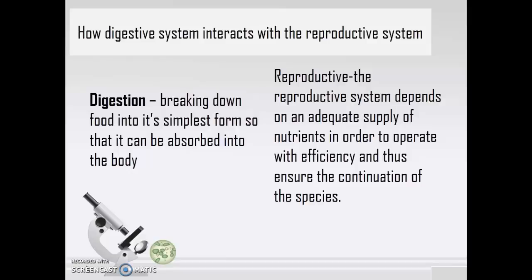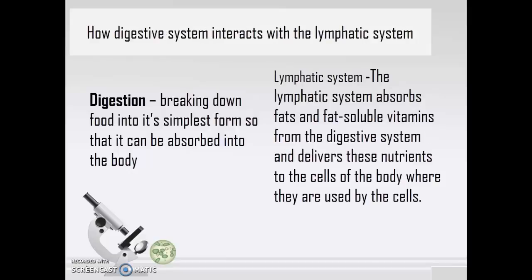All right. Now, the next thing we are going to do is how the digestive system interacts with the lymphatic system. The lymphatic system absorbs fat and fat-soluble vitamins from the digestive system, and it delivers these nutrients to the cells of the body so that they can be used by the body. See, cells cannot take anything directly, whether it's nutrients or hormones or fats.